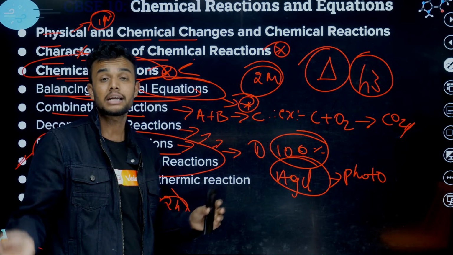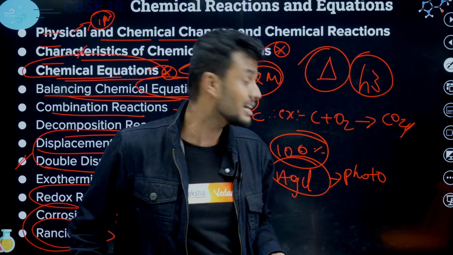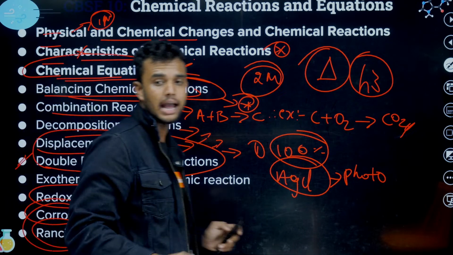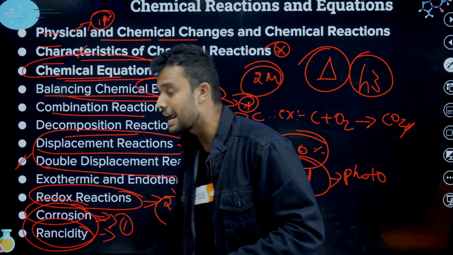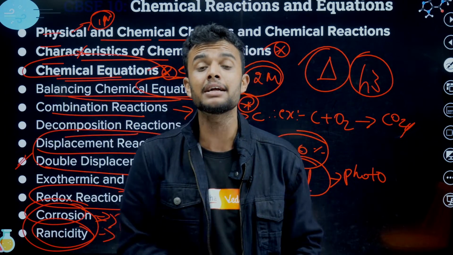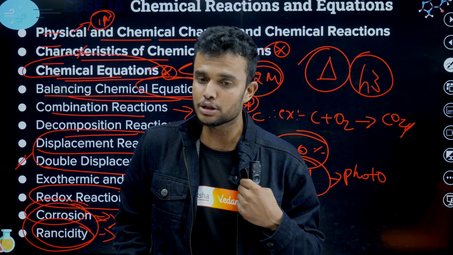Yes, what about the rancidity topic? Corrosion is nothing but rusting. Rusting is very important, and so is prevention of rusting. We have many methods. This topic is related to metals and non-metals also; in that unit, I explained it. And the last one, rancidity. Rancidity is when food containing fat or oil gets spoiled. This is called rancidity.